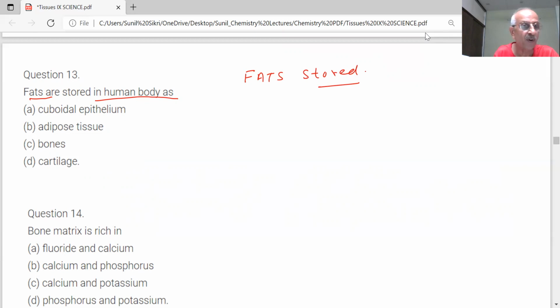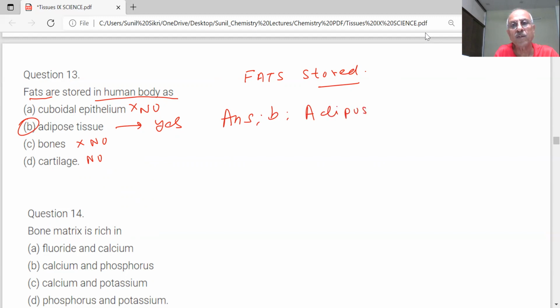So where are they stored? Cuboidal epithelium, no, sir. Adipose tissue, yes, sir. They are stored in adipose tissue. Bones, no. Cartilage, no. Therefore, the correct answer is B, adipose tissue.